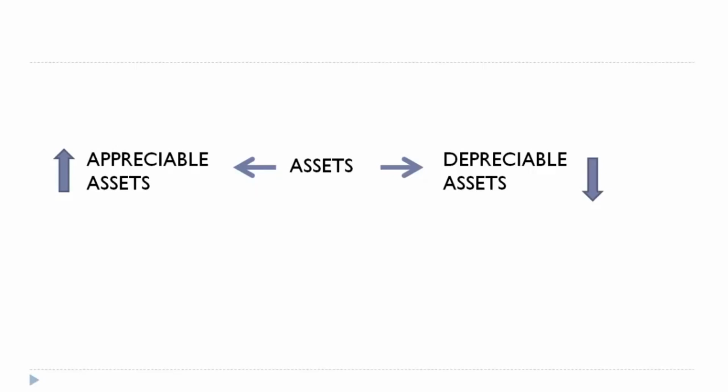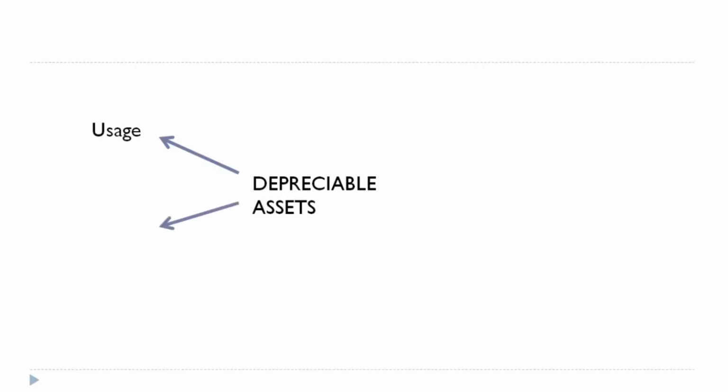Now, why does this depreciation arise? See, the depreciable asset loses its value, number one, on account of its usage. Any asset which you use, it will lose its effective life, right? Every asset will have a life and you cannot expect work from that asset beyond the life. So once you start using, to that extent it loses its value. And number two reason can be the technological changes.